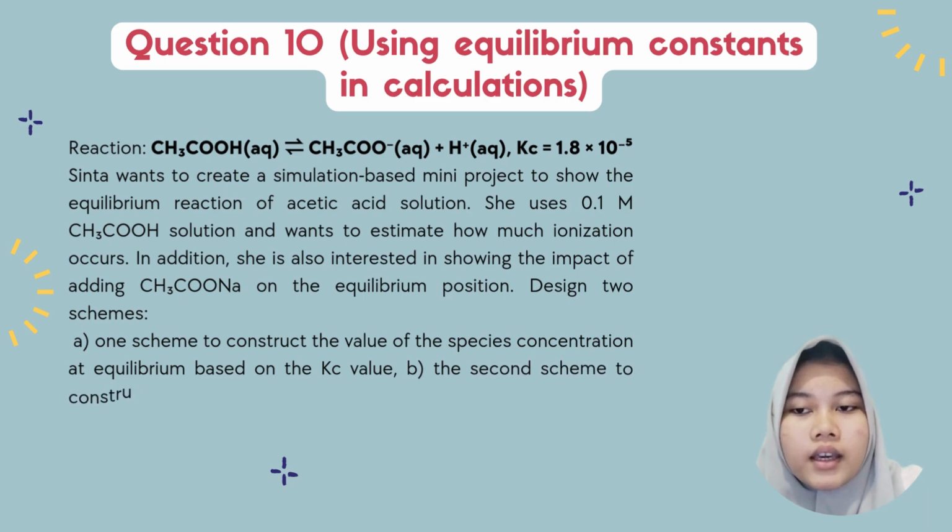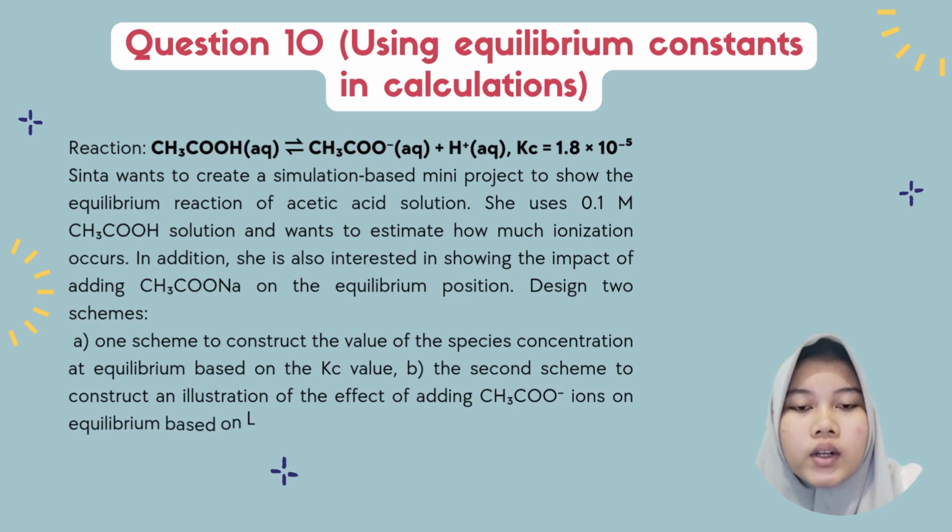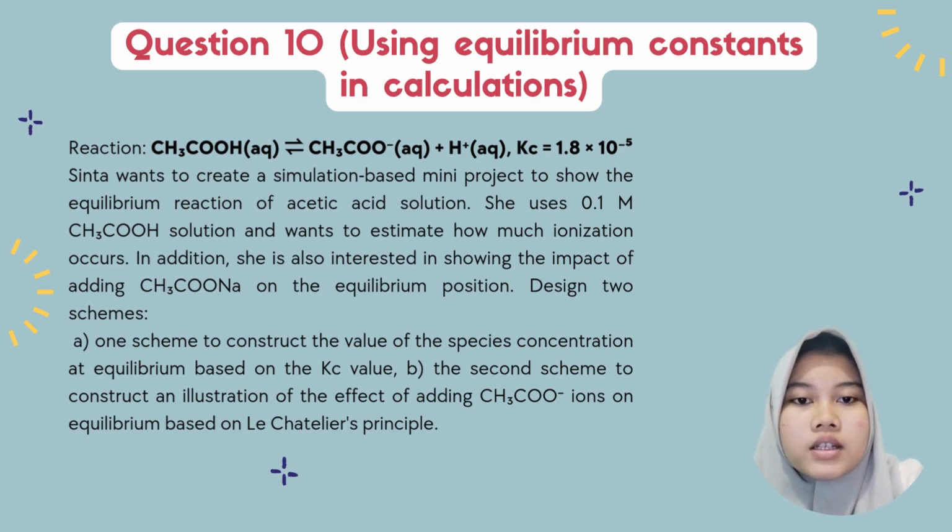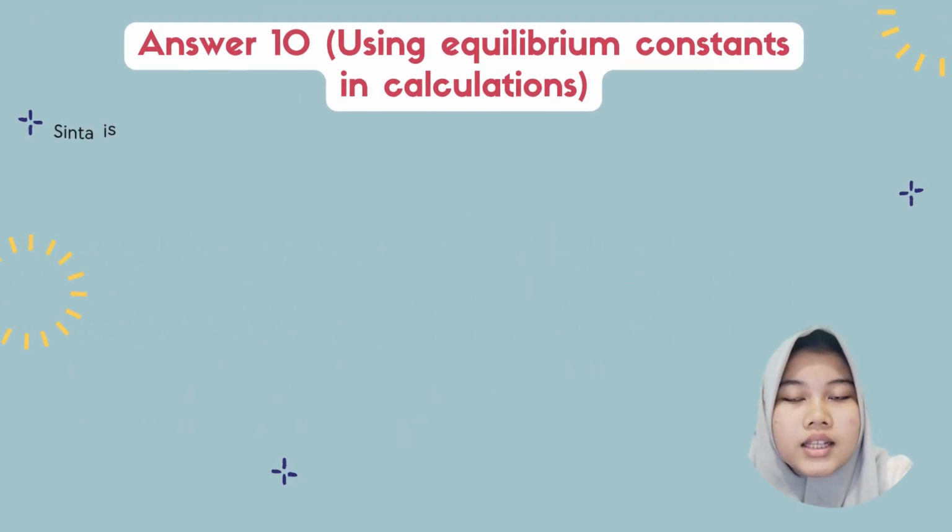First, a scheme to calculate the equilibrium concentration of the species based on the Kc value of 1.8 times 10 to the minus 5. Second, a scheme to illustrate the effect of adding CH3COO- ions using the Le Chatelier principle. Explain how the outcome of this simulation can be used as attractive learning media. Answer the question number 10.